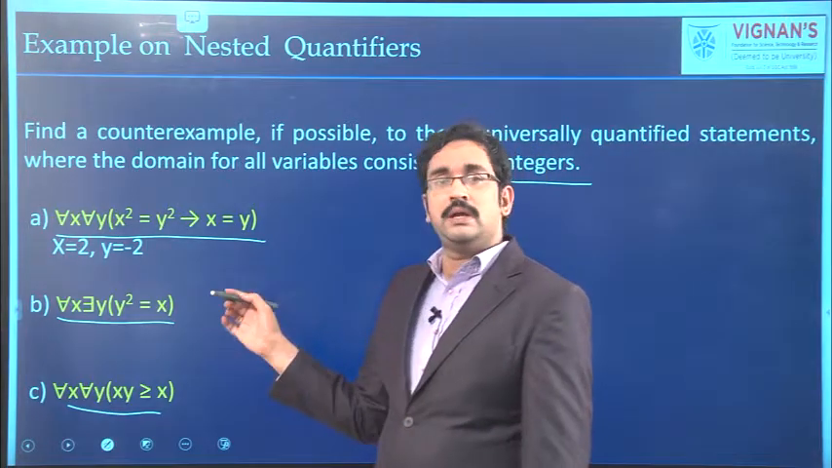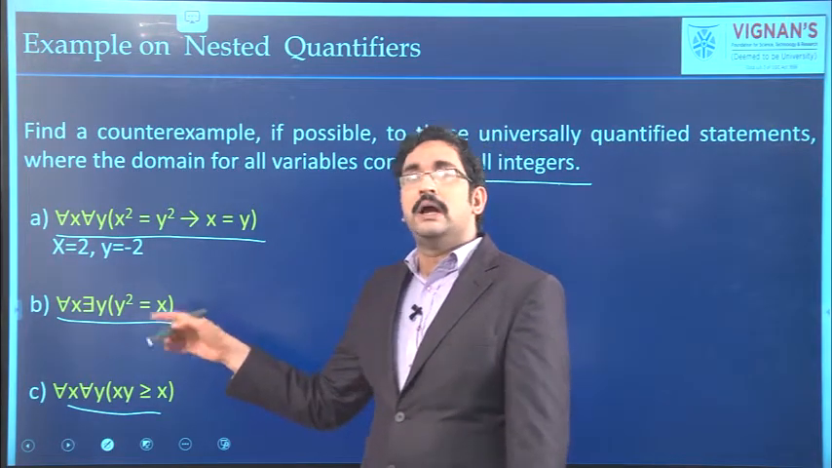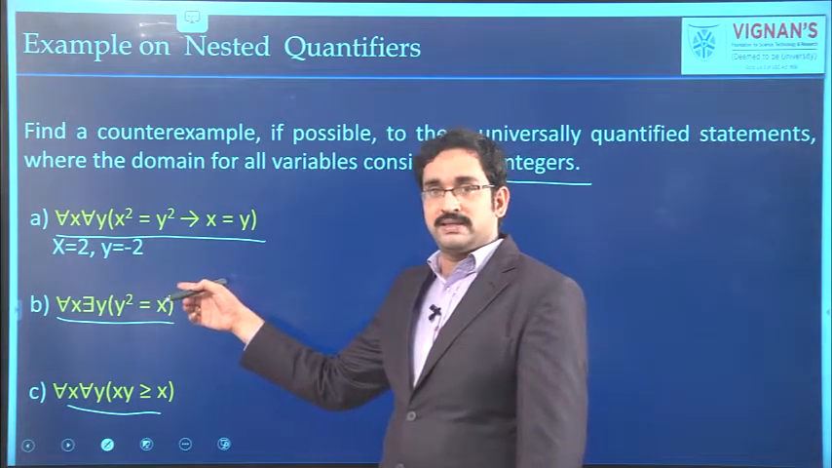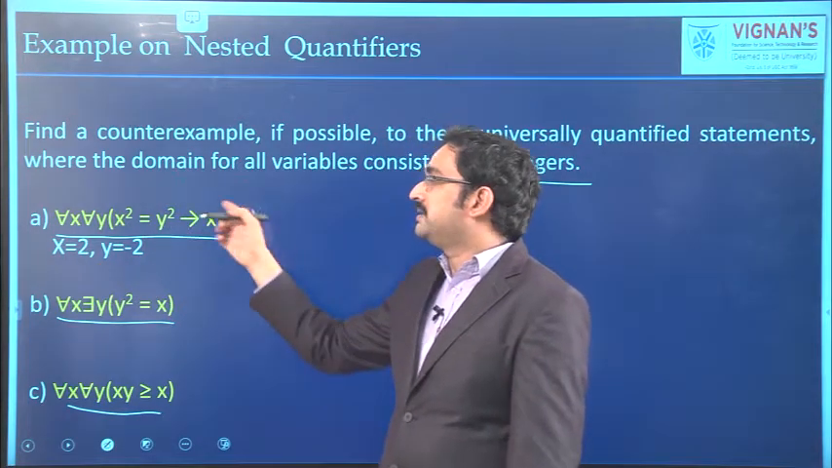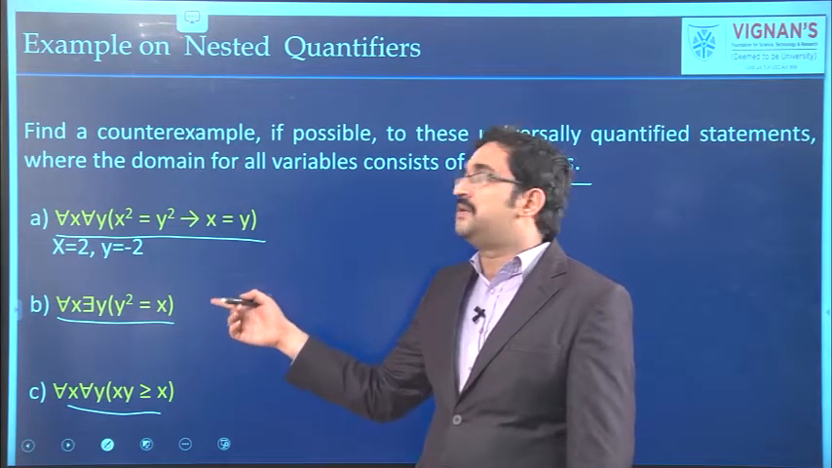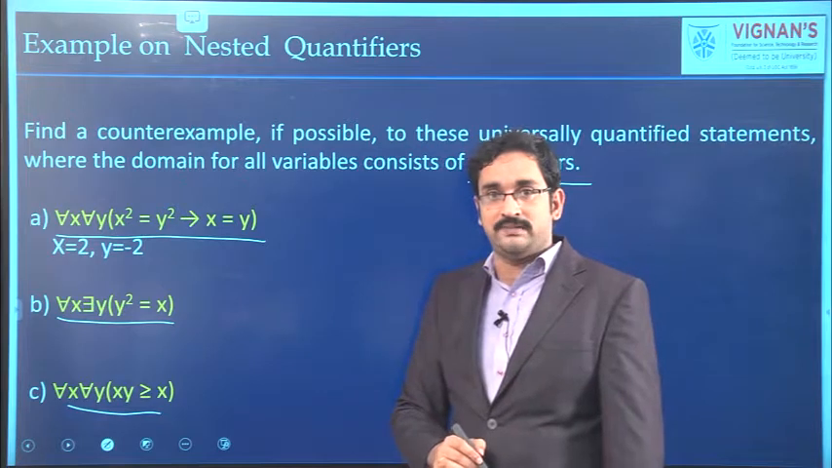Whatever it may be, either 1 or 2, anything. Take one positive and one negative. For example, x equal to 2 and y equal to minus 2. Substitute here, the condition will fail. So, minus 2, 2 is one of the counterexamples for the given statement.